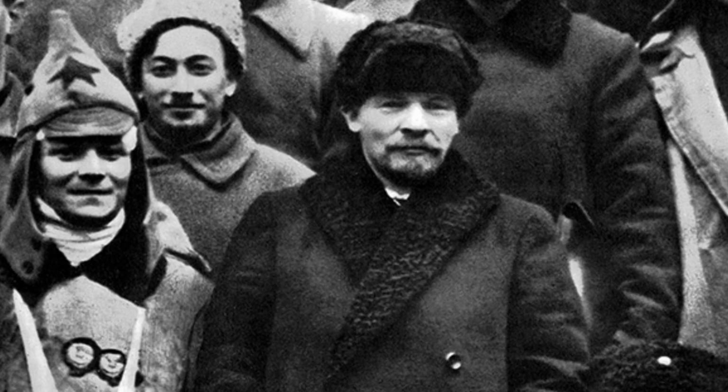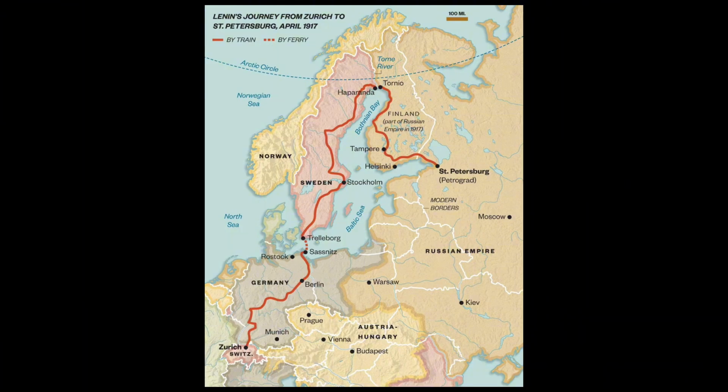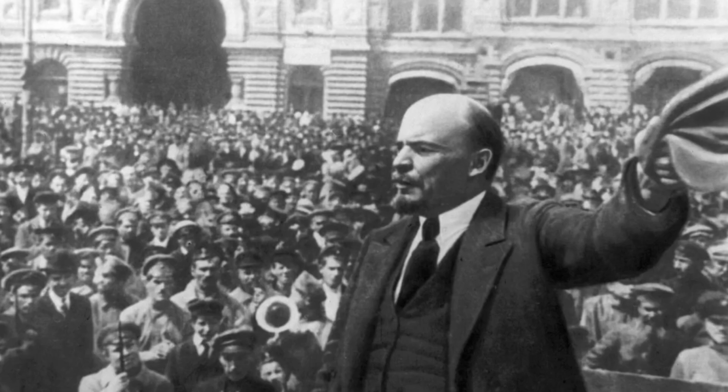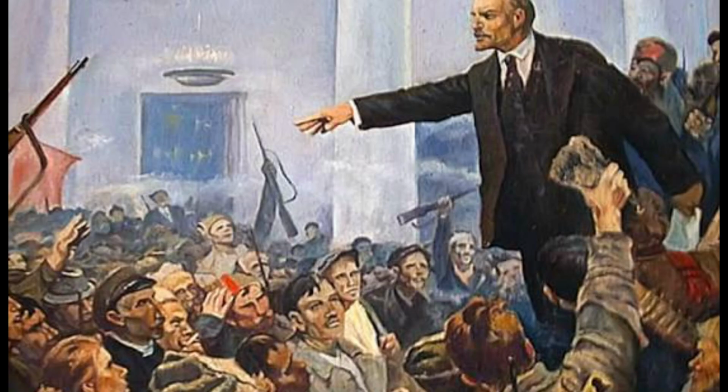At the time of the February Revolution, our boy Vladimir Lenin was doing side quests in Switzerland, and when he heard the news, a sealed train was arranged for him to go through Germany and up across Sweden and Finland and back into Russia. He arrived in April, and from that point, he led the Bolshevik side to glory against the provisional government, which was led by the former ministers of Tsar Nicholas. After Lenin's success during the October Revolution, he overthrew the provisional government and established the first Marxist state, the Soviet